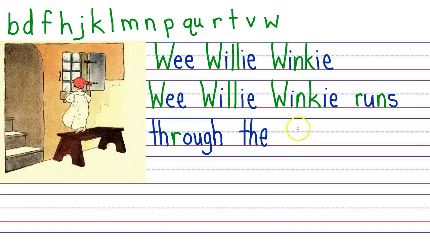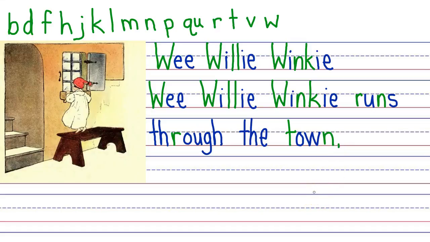We know the T that says T. We talked today about the OW that says ow. And the N that says N. That's a comma.